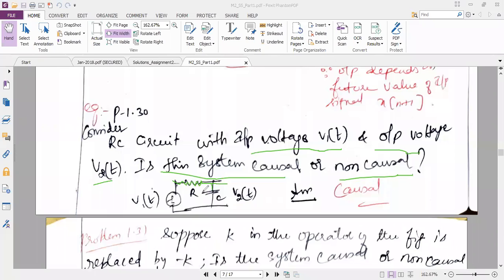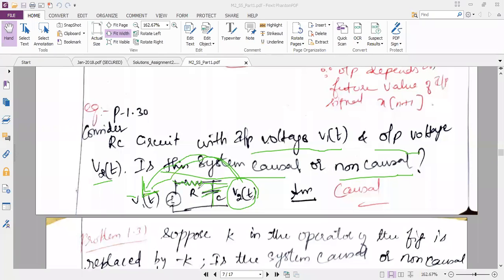It is just a filter. It is not doing any other operation; it is performing only the filtering operation. So here I can say directly that the output depends upon the present input.